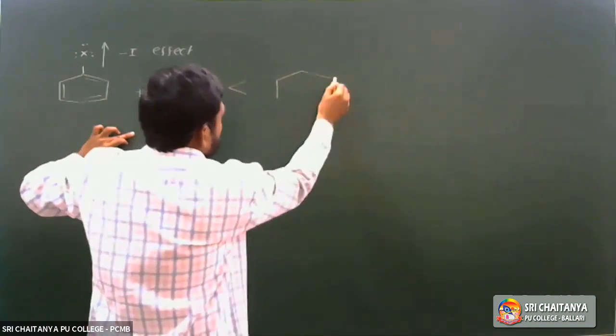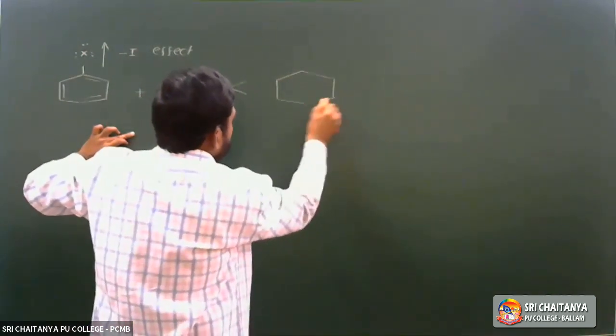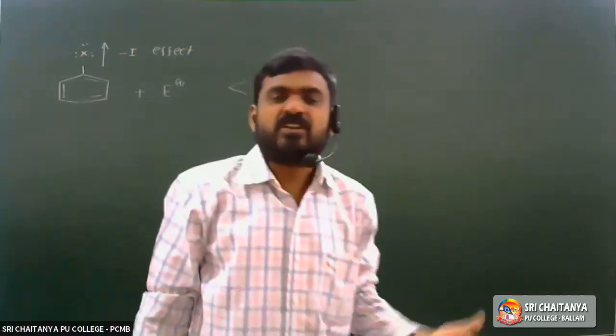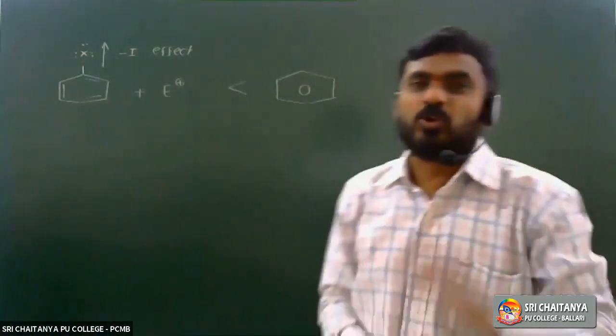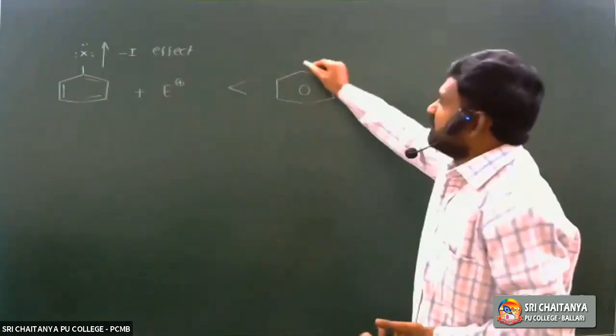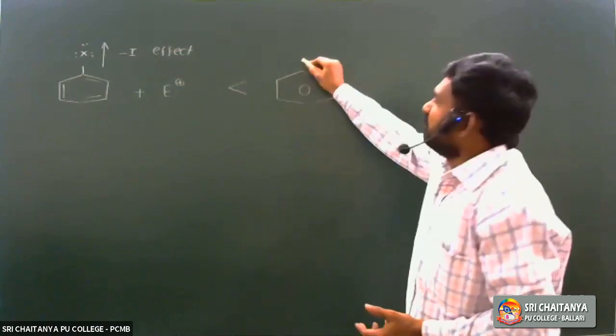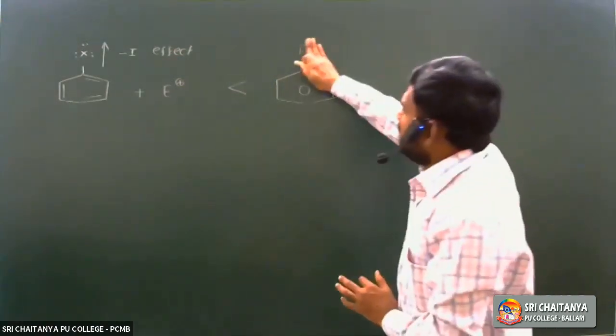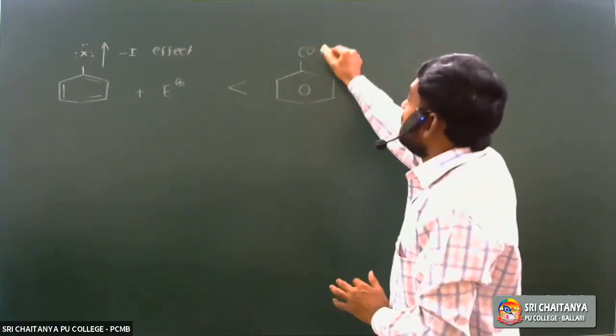Now the characteristic properties of benzene. Benzene also undergoes electrophilic substitution. In nitration, nitrobenzene is formed. Chlorination forms chlorobenzene. In sulfonation, it forms benzene sulfonic acid. In Friedel-Crafts alkylation, alkyl benzene is formed. In Friedel-Crafts acylation, acyl benzene is formed.